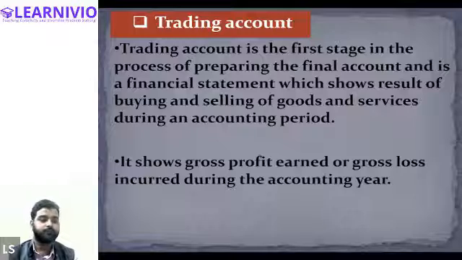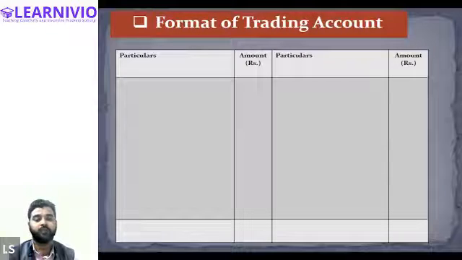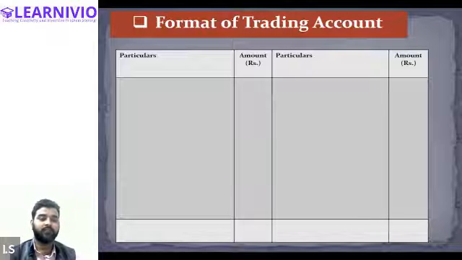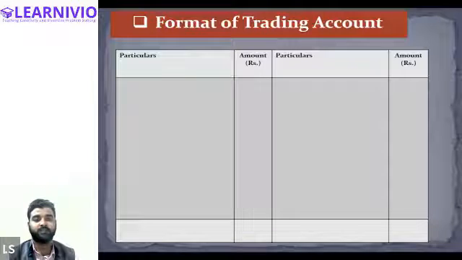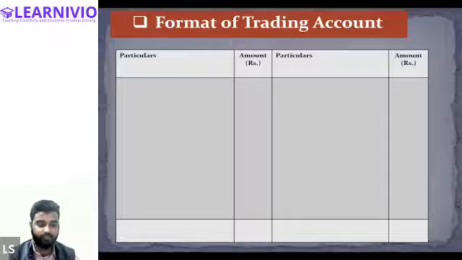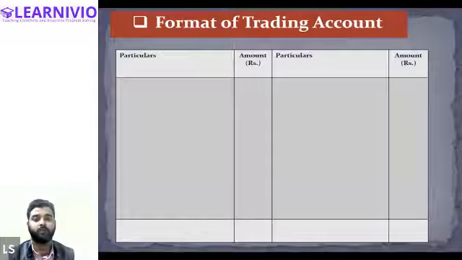All right. Now, what is the format of the trading account? This is how we prepare the trading account. Trading account is just like any other account. Like in other accounts, we have two sides, right? One is called the debit side and the other side is called the credit side. The left side of this account is called the debit side and the right side of the account is called the credit side, right, Halima? Yes. We have four columns in the trading account: particulars and amount on the left side, and particulars and amount on the right side as well. So in this trading account, what do we record?